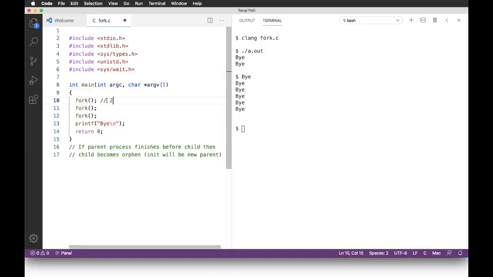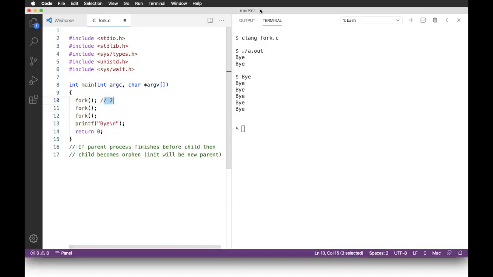One is the main process, that is the parent process. The next is the child process. Okay, now 2 processes are there, and 2 processes will execute the fork on line number 11. One is by main and one is by the child created on line number 10. Getting it? This one?